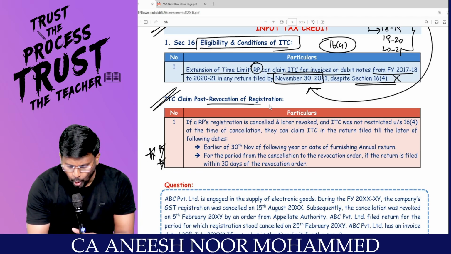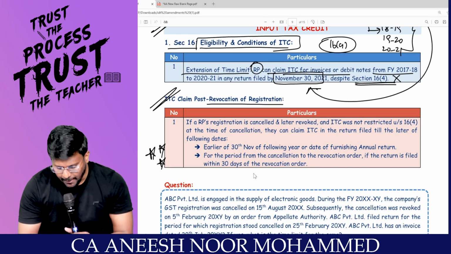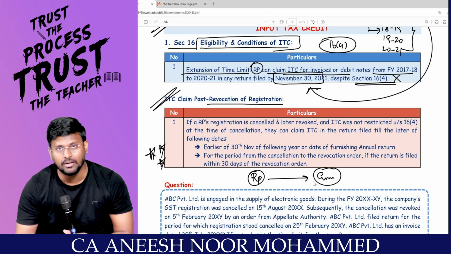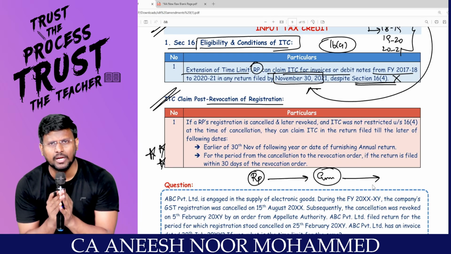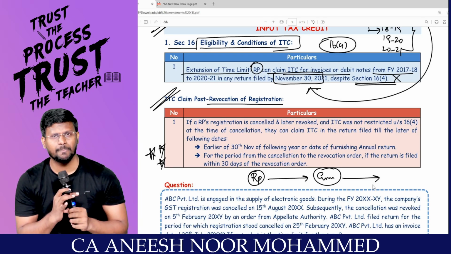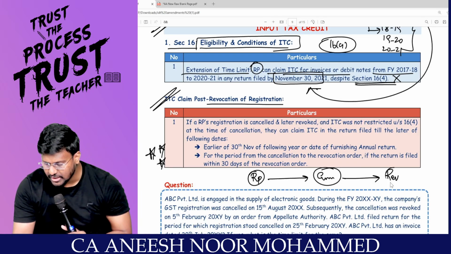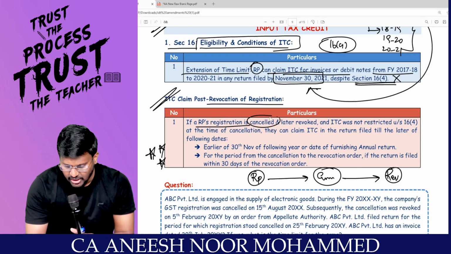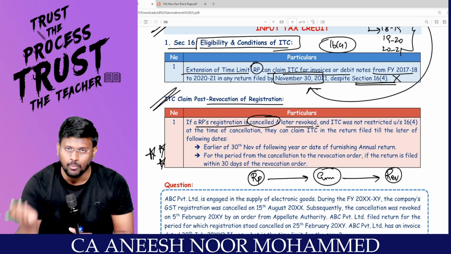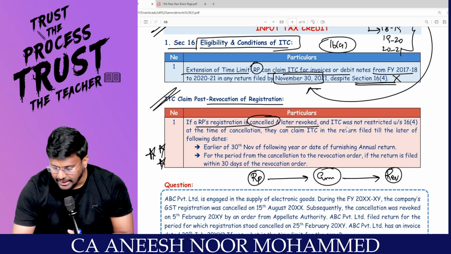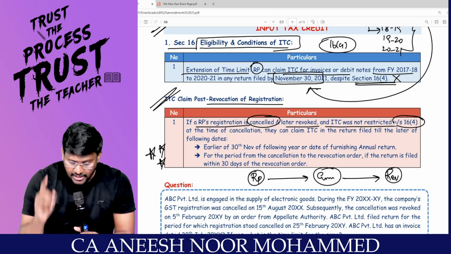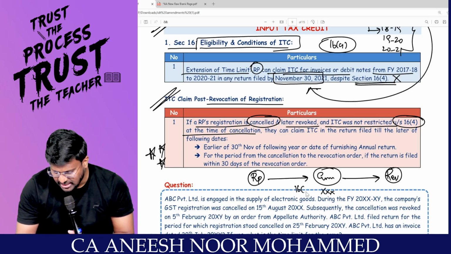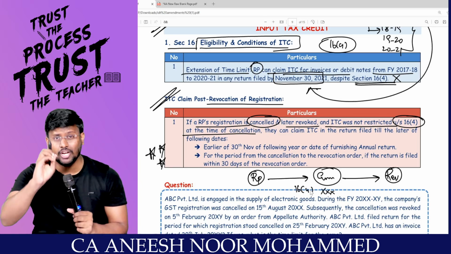ITC claim post revocation of registration. Sir, I am a registered person, my dear lovable students. My registration has been cancelled. I have gone and cried to the department that please don't cancel my registration. They have revoked the cancellation. Then, if a registered person's registration is cancelled, fine, and later revoked, they said okay, fine, and ITC was not restricted under 16 subsection 4 at the time of cancellation. At the time of cancellation on this date, my 16(4) original time limit had not died.